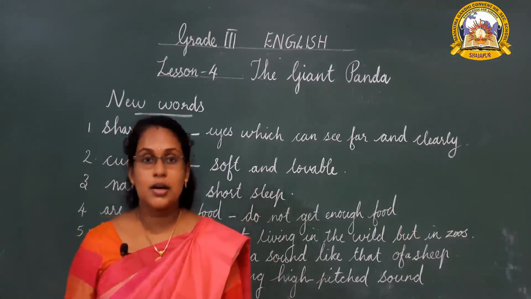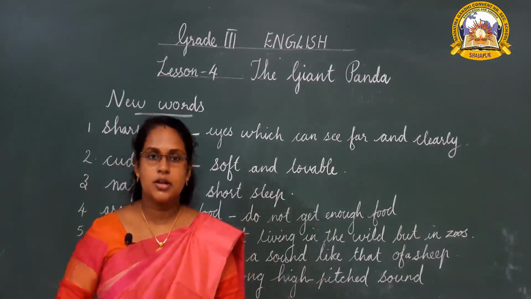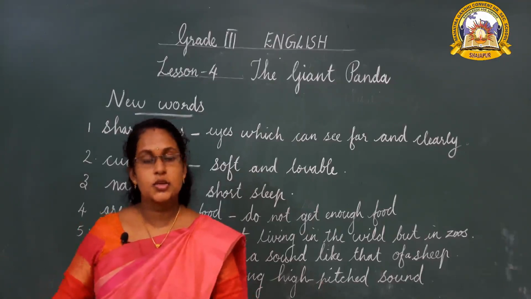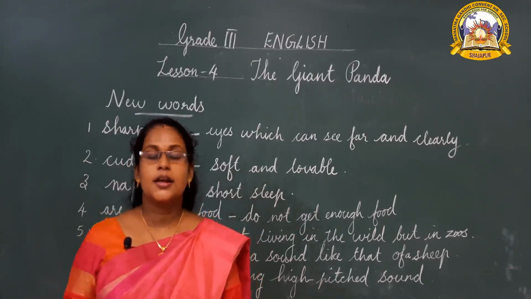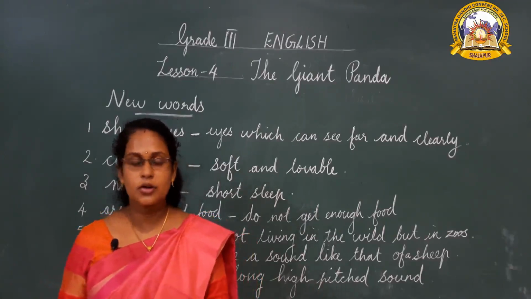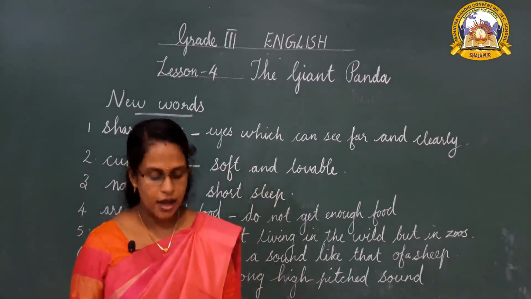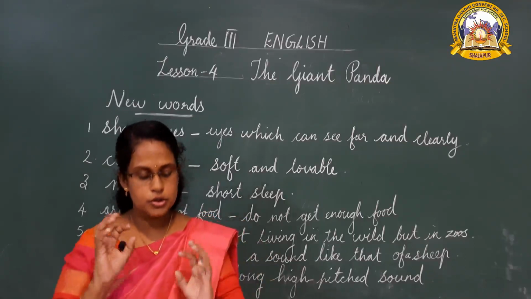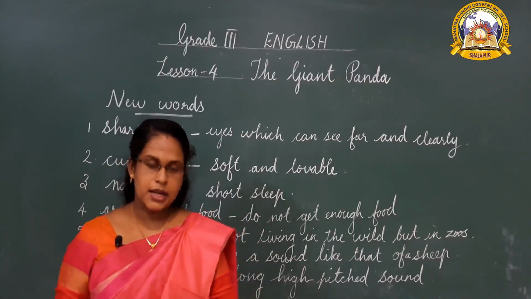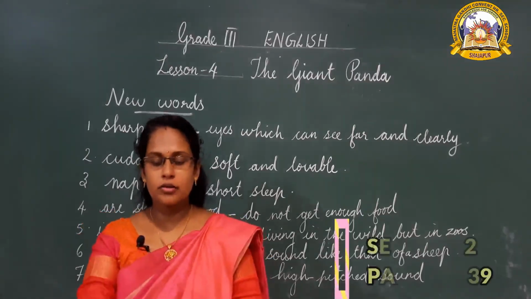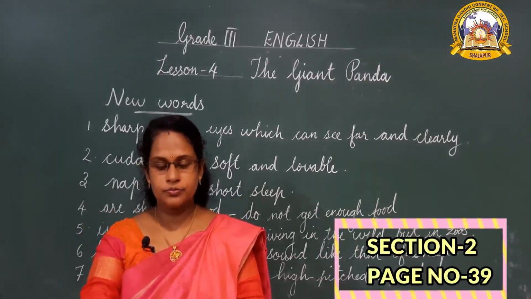Pandas cannot run fast. Why? Because they are so heavy, they weigh 150 kilograms. Yes or no? So they cannot run fast. Okay children, now look at section 2.